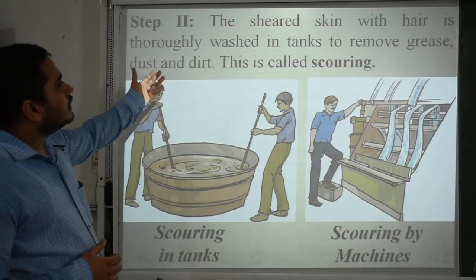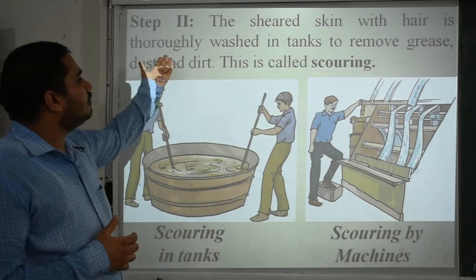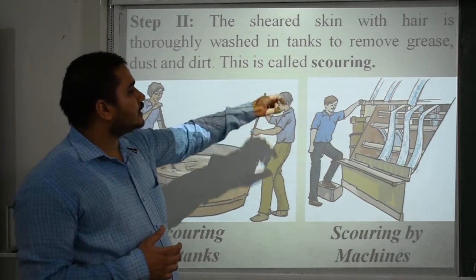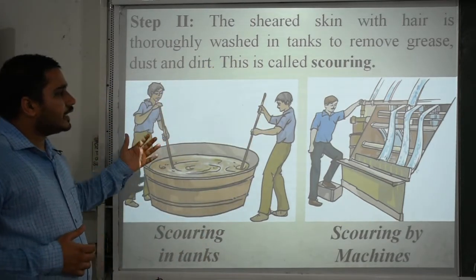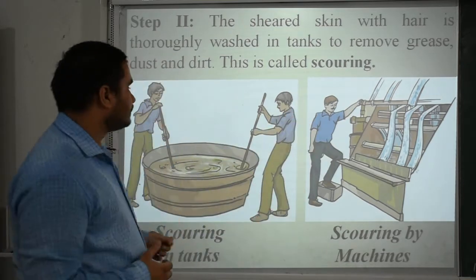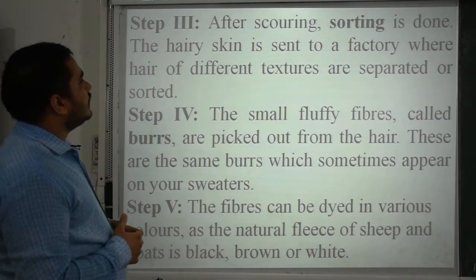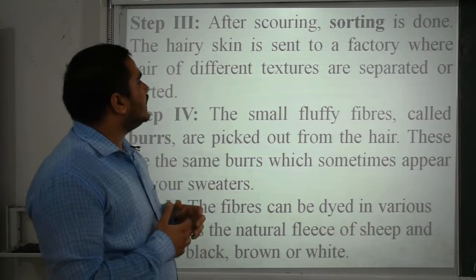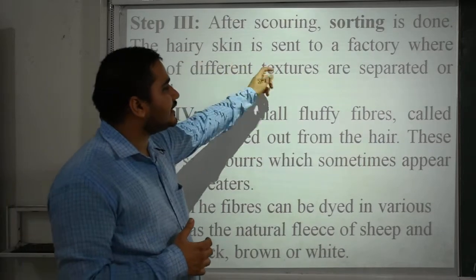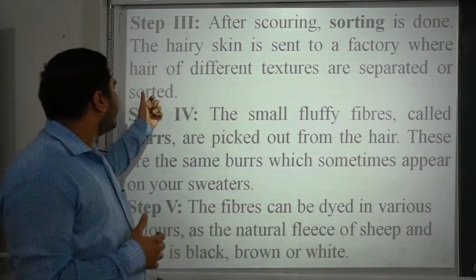Then second step, the sheared skin with hair is thoroughly washed in a tank to remove grease, dust and dirt. This is called scouring. The first part is done manually and the second part, scouring, is done by machines. Then step 3, after scouring, sorting is done. The hairy skin is sent to a factory where hair of different textures is separated or sorted.